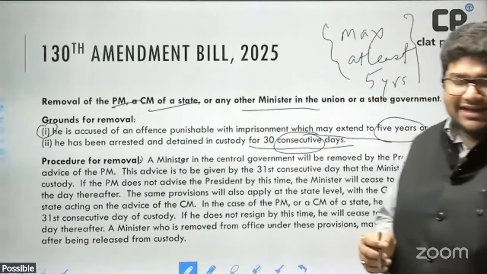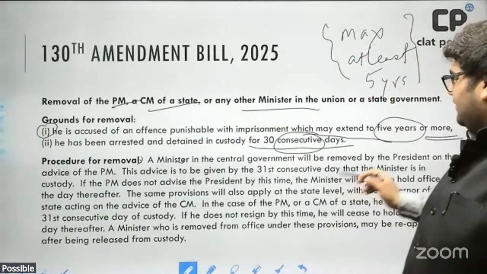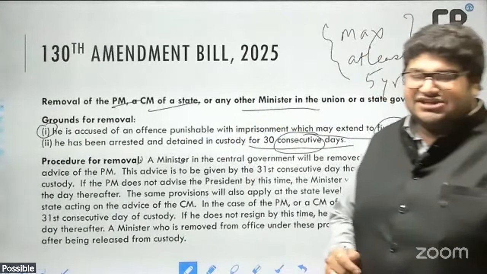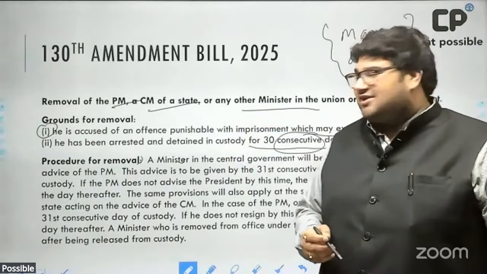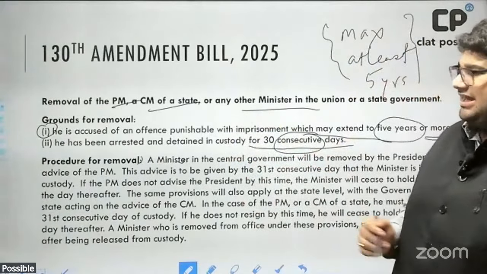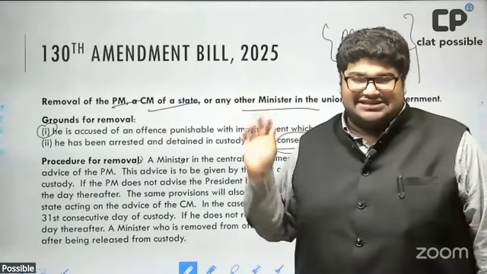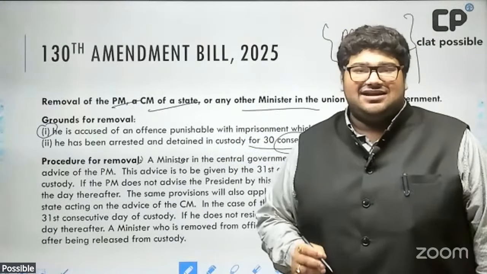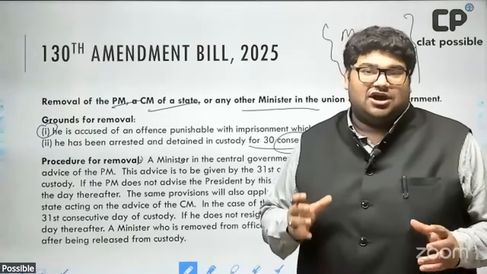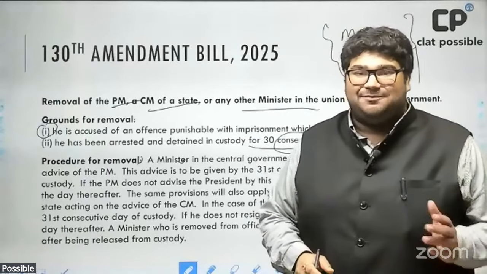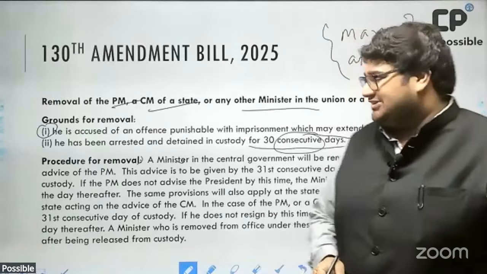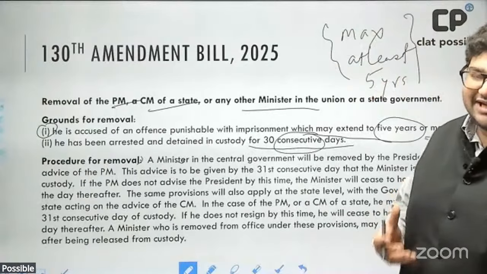Next, let's have a look. Now, what does it say? Essentially, the objective of the amendment is that if you have been arrested for a consecutive period of 30 days for a serious offense, as we have discussed, then you should no longer continue as the PM, CM, or minister. So how does it ensure this?